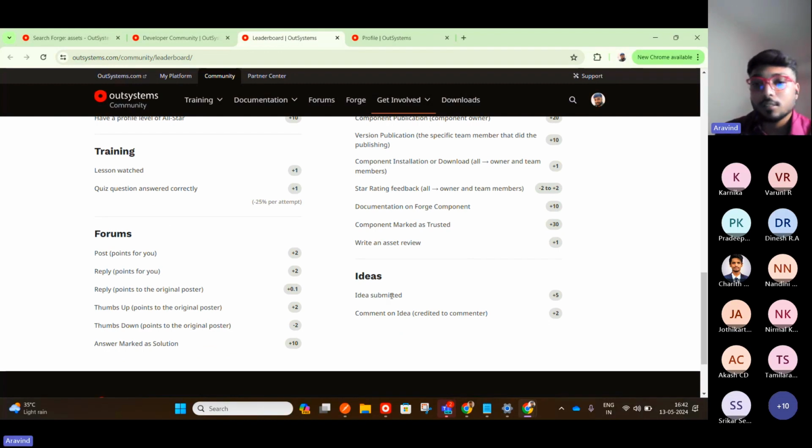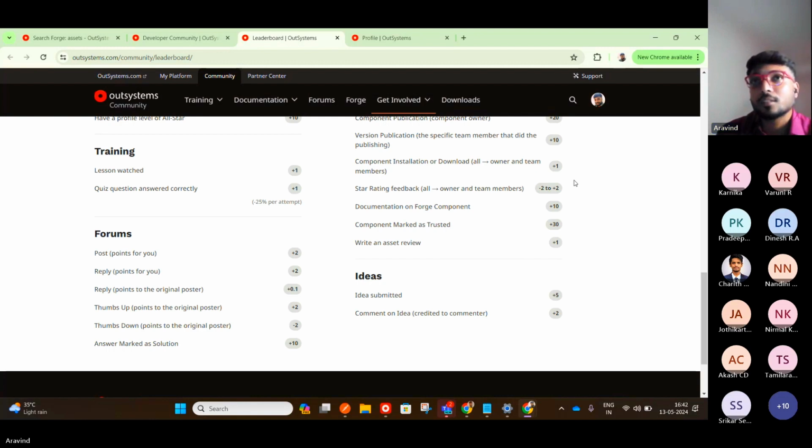So ideas, you can submit an idea. For example, while you're working in Service Studio or Integration Studio, or the whole OutSystems platform, you can have some ideas. Maybe if this particular search can be something different, you can also post it as an idea. But you have to verify whether that idea is already submitted. First you have to verify it, and then you can submit an idea. So don't do a duplicate idea submission, or you will be noticed for submitting duplicate ideas.